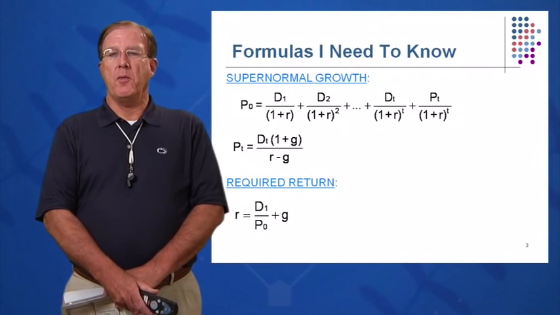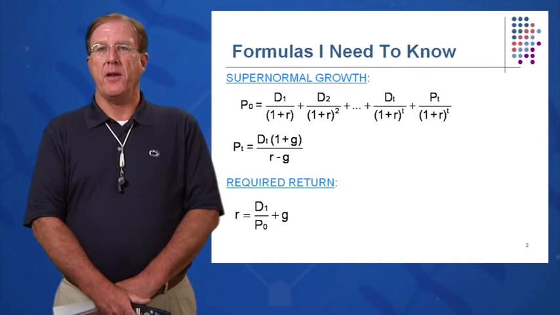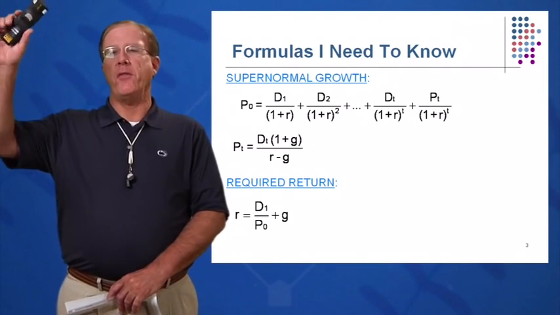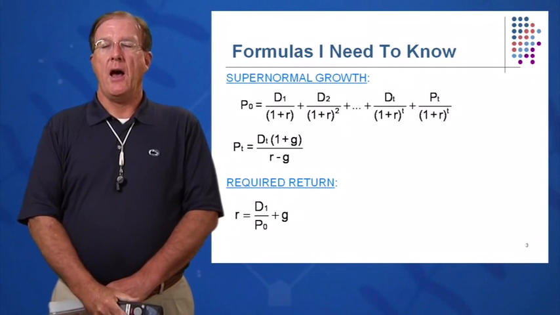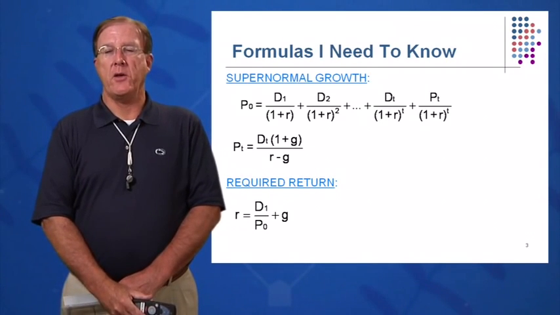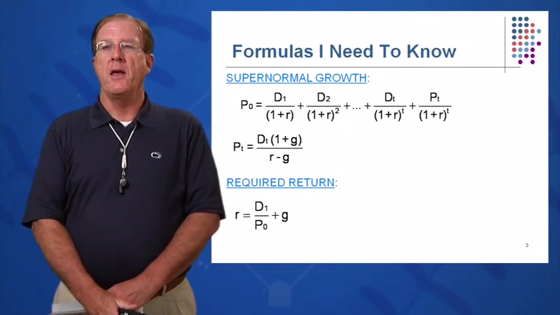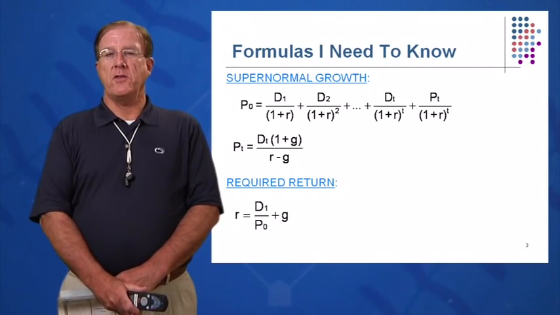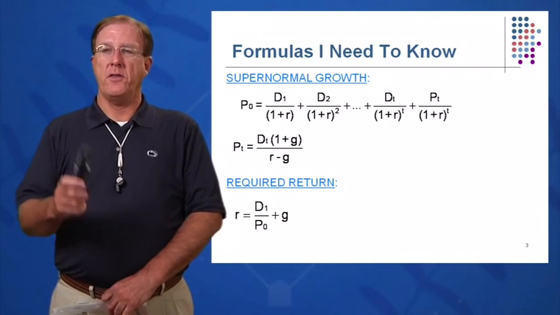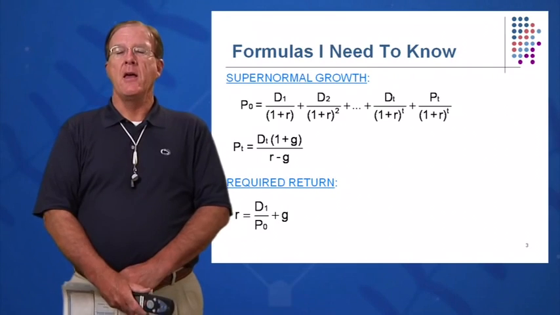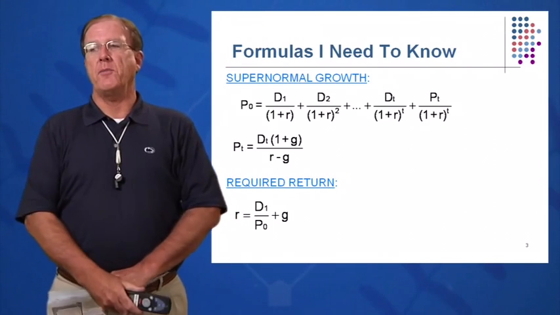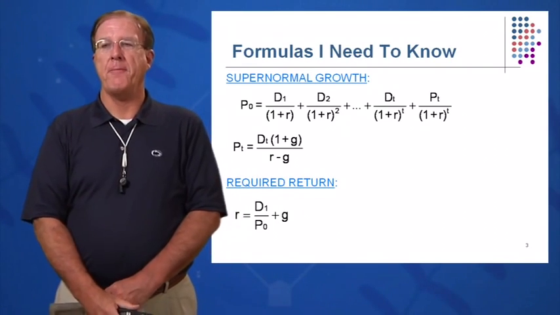If we have supernormal growth, where a company grows very, very fast to begin with and then starts to level out, we go back to the general stock valuation equation, or what I call wildly fluctuating, where the present value or price of the stock today is equal to the future dividends discounted back to today, plus some price of the stock at some time t discounted back to today.